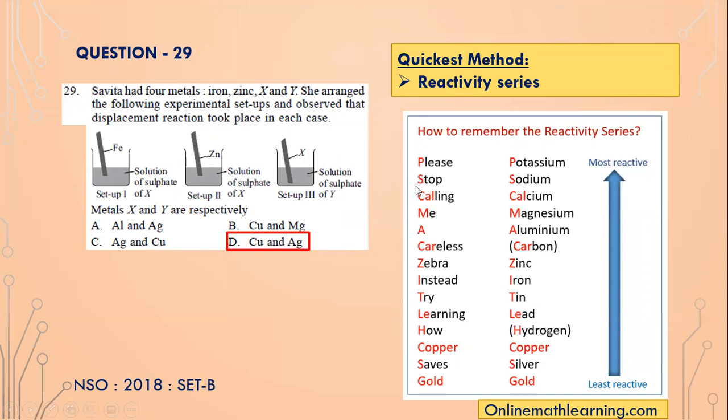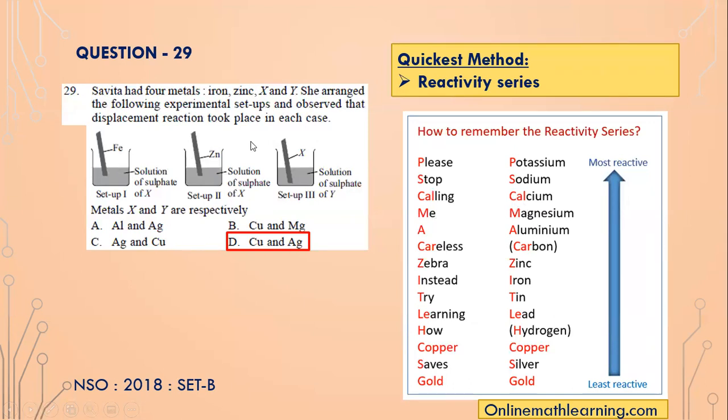So, how do you remember these metals? Again, this is from online math learning. You remember by this phrase: "Please stop calling me a careless zebra. Instead, try learning how copper saves gold." Please, the P is for potassium. Stop, the S is for sodium. Calling, so Cal is for calcium, M is for magnesium.